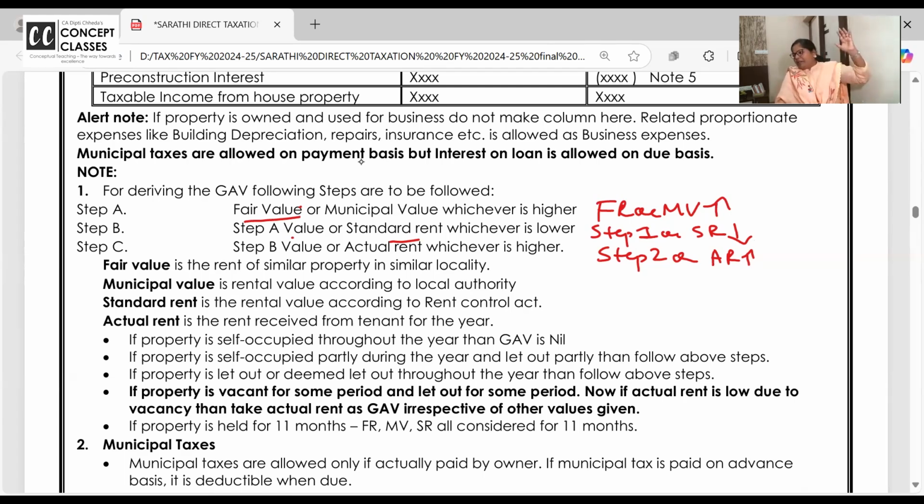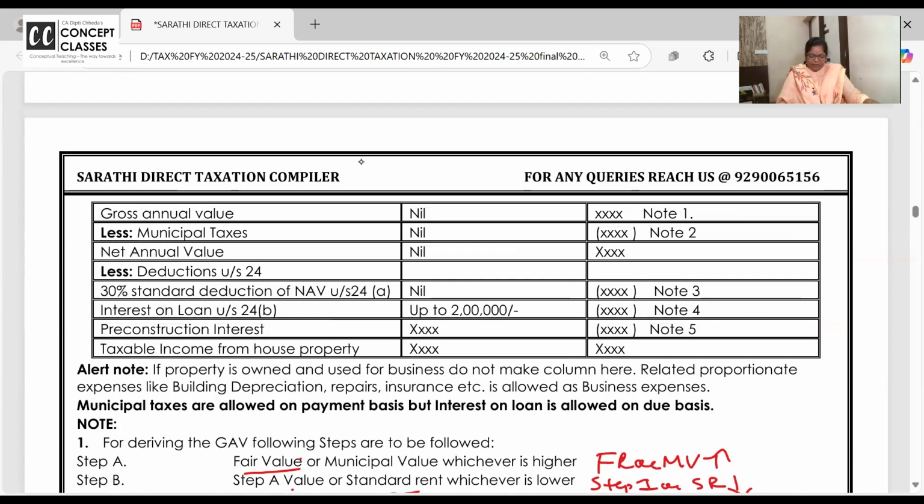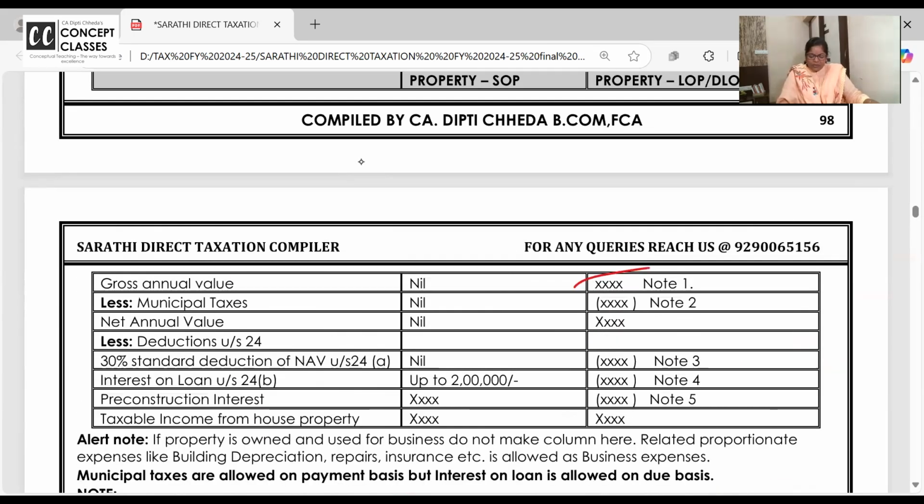Fair rent or municipal value, whichever is higher. That or standard rent, whichever is lower. That or actual rent, whichever is higher, right? Whatever is your step 3 answer, you get GAV, gross annual value.